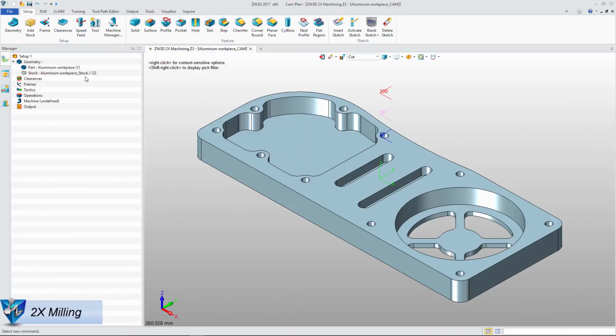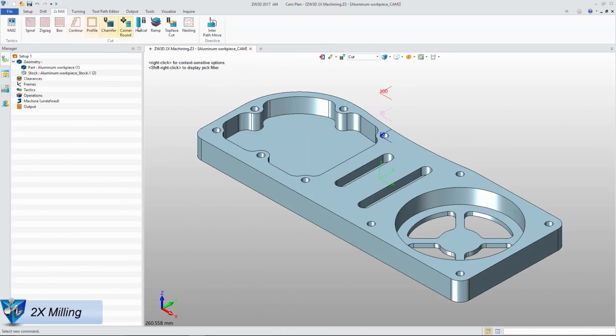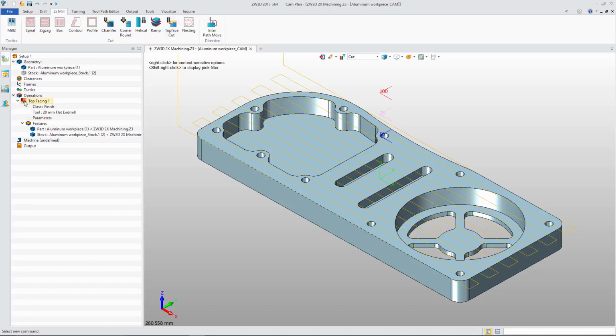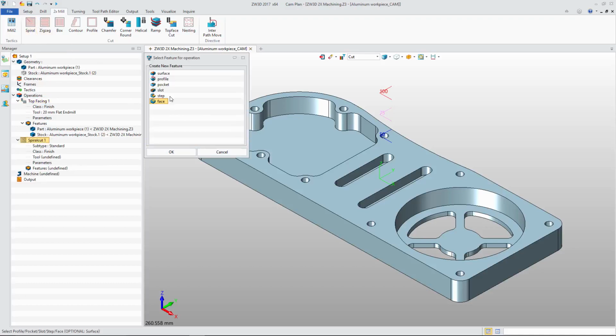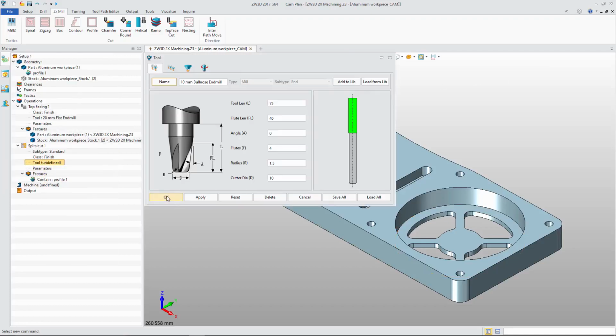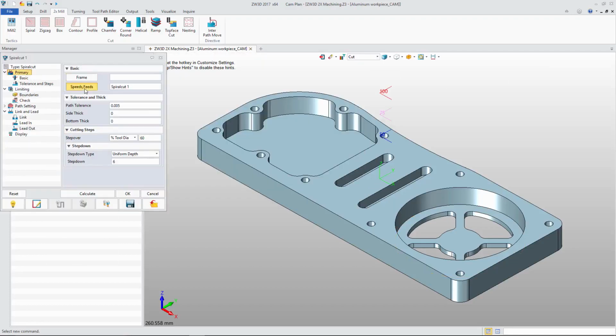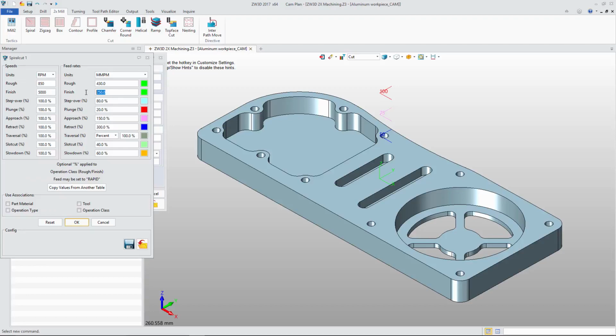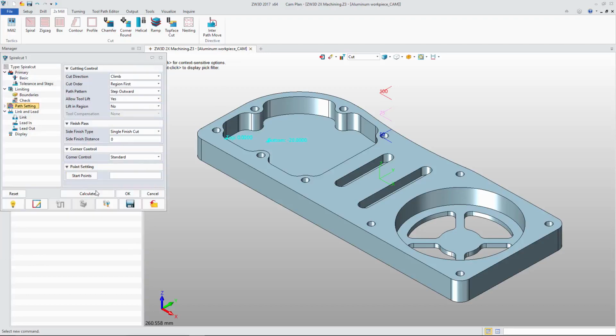In 2x milling, we can use top face cut to remove the material between part and stock. In spiral cut, we select the bottom loop as the profile. Define the tool and parameter. Then we will get the rough result.